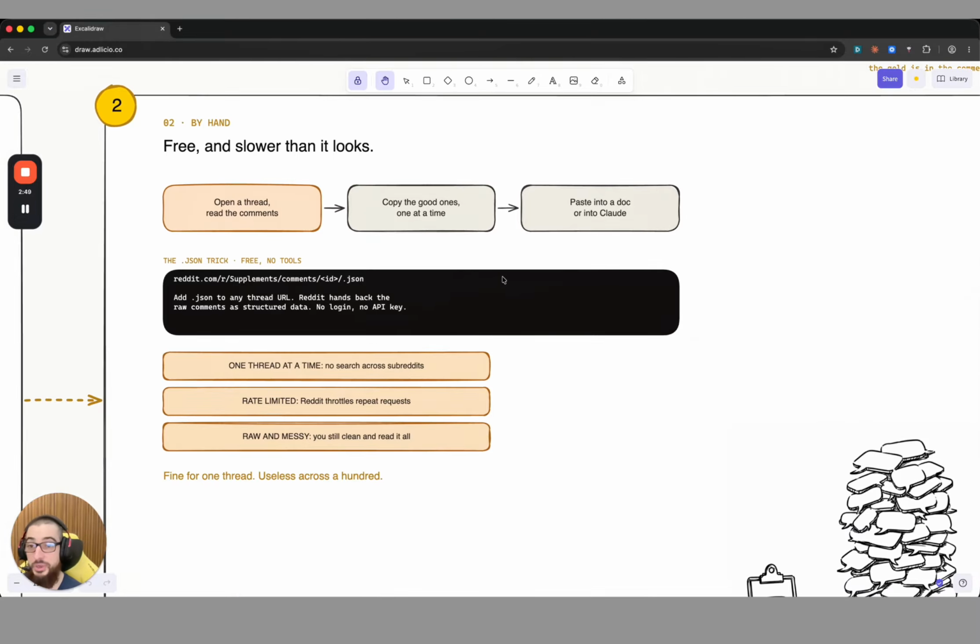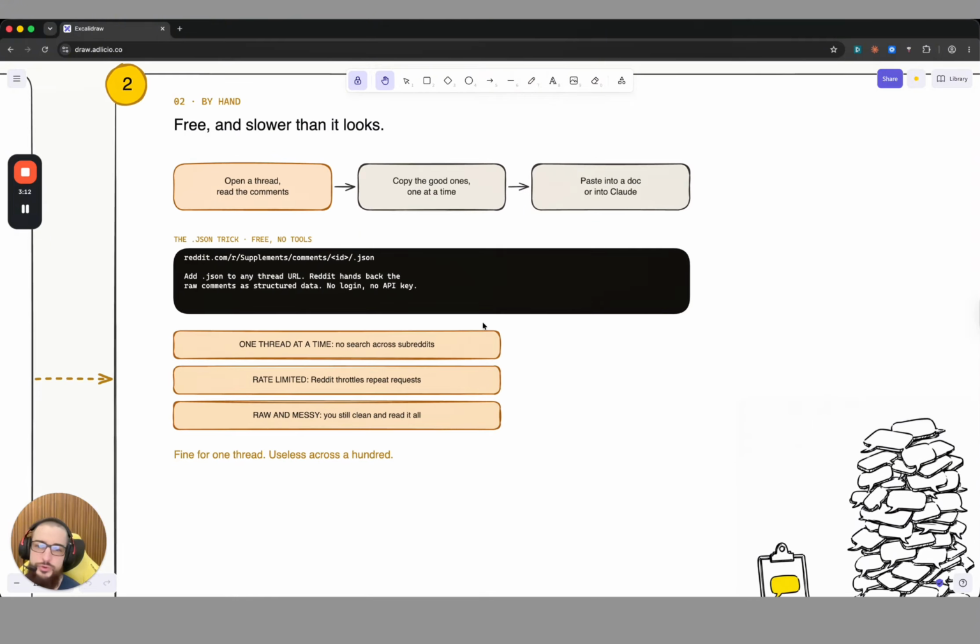First of all, by hand. Of course, you could just open a thread, right? Copy the good ones one at a time, and then you have a thread with 1000 comments. Yeah, it will take probably a few hours to go through them and copy and paste everything out of it. And then you can paste it into a document, or you can also give it to Claude, right? And there are different ways how you can do it.